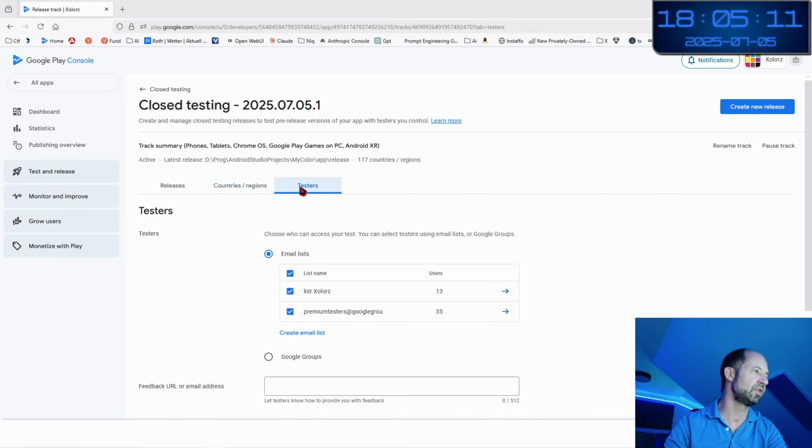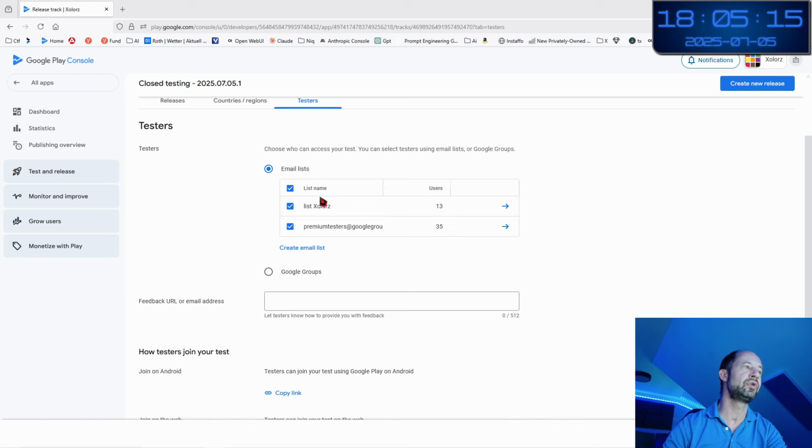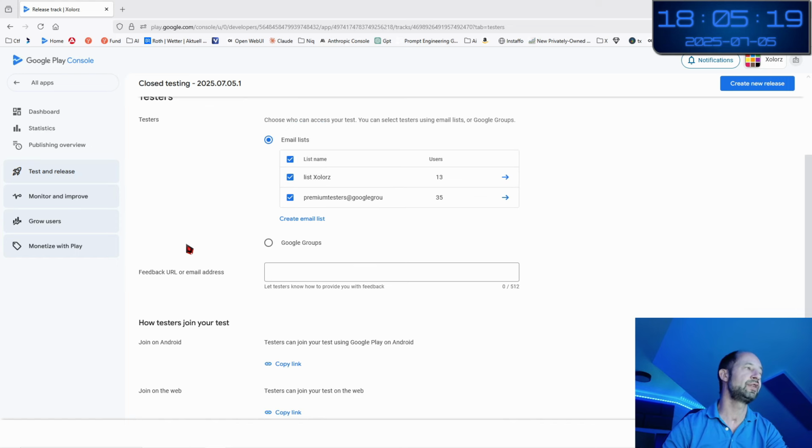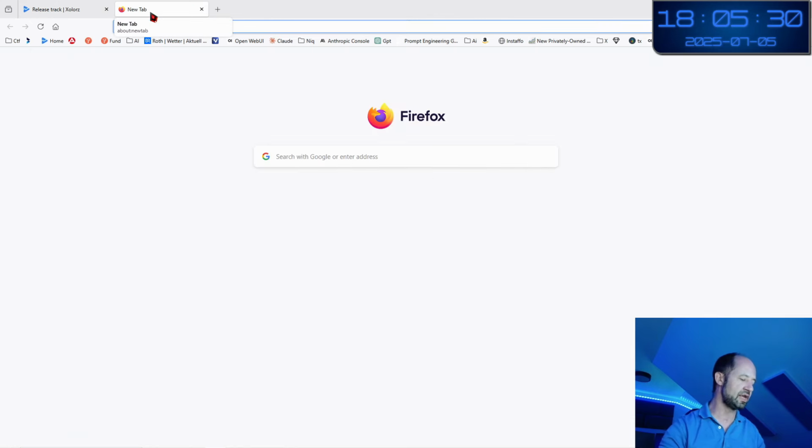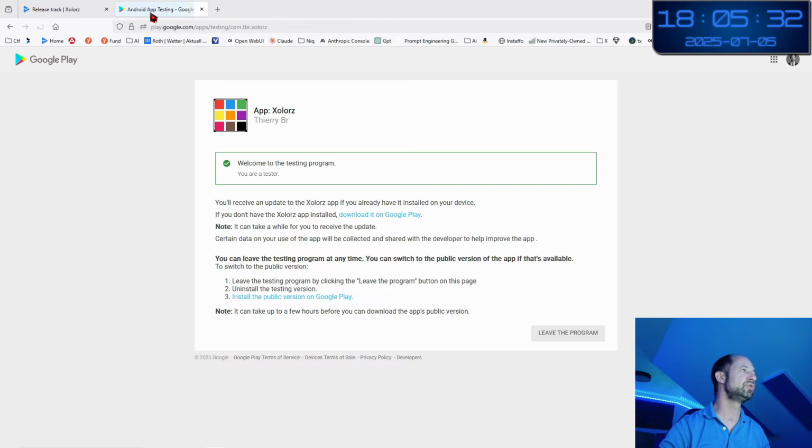Then there is a list of testers. What is great also is that Google asks you to put the email of the testers, but Google is not smart enough to automatically send an email to inform the testers that there is a new upgrade. What you should do is manually use a web link. Here, copy the link, and there are links here that you should give to the tester.